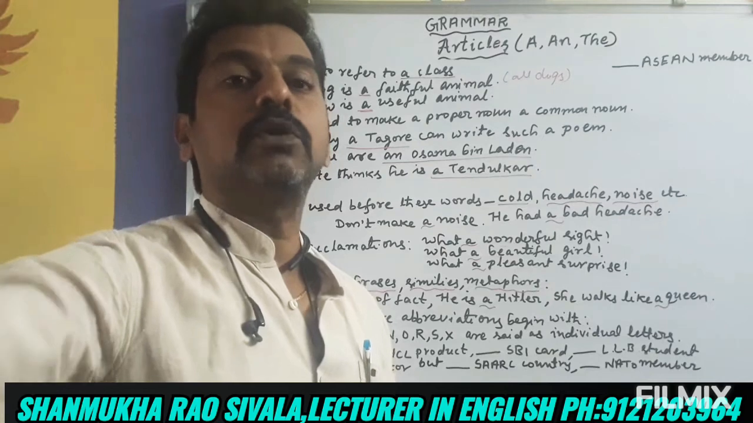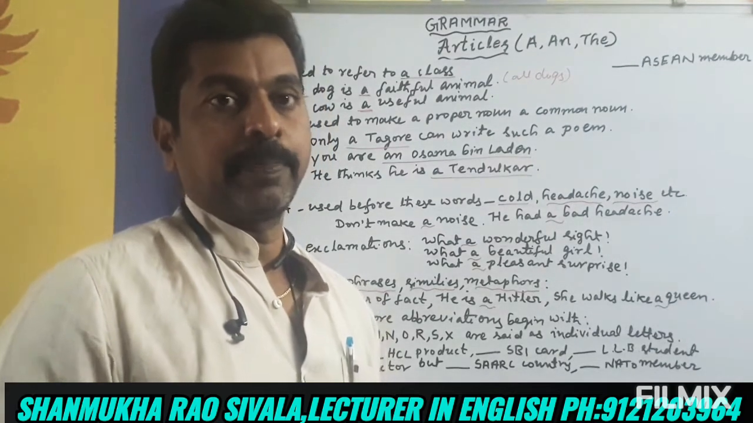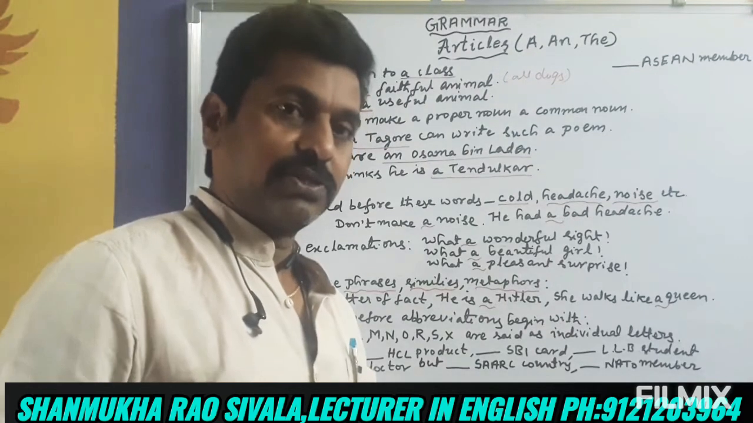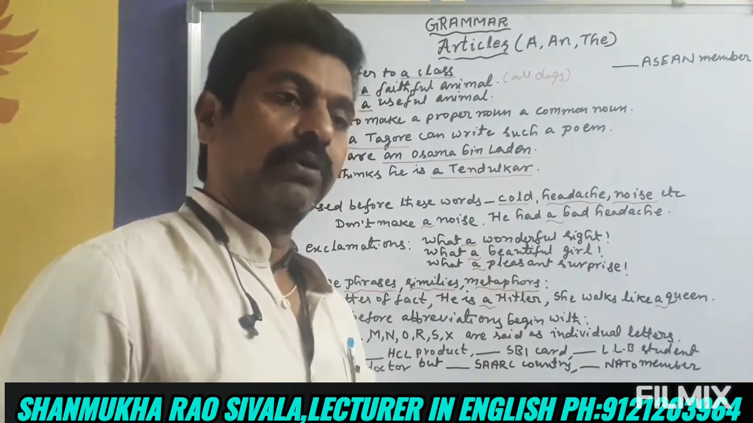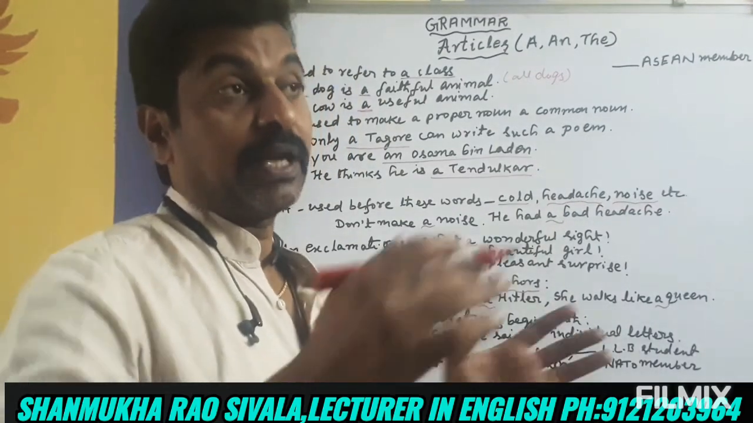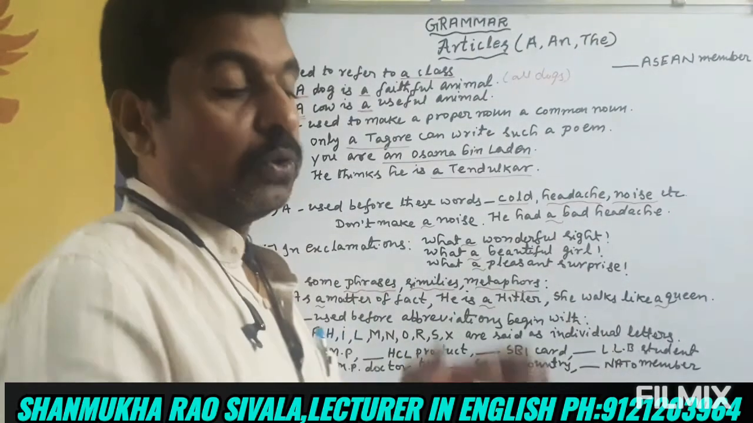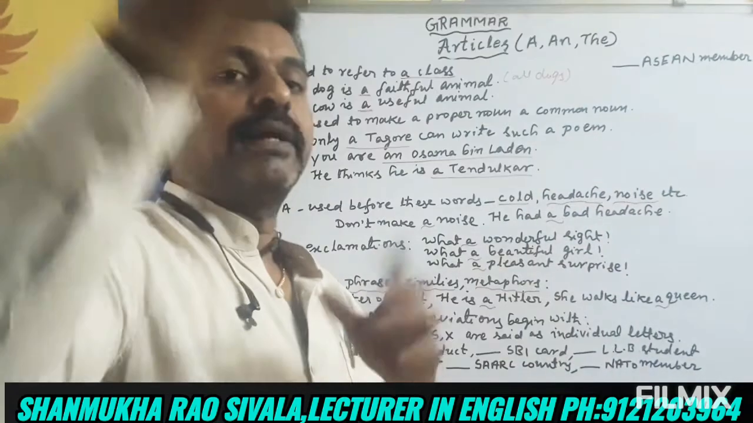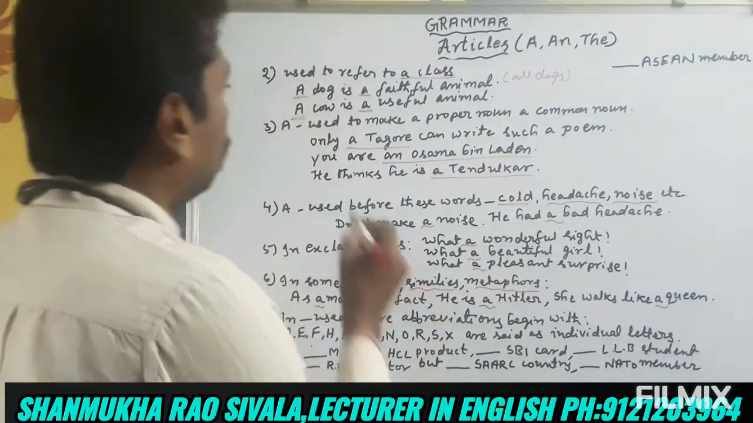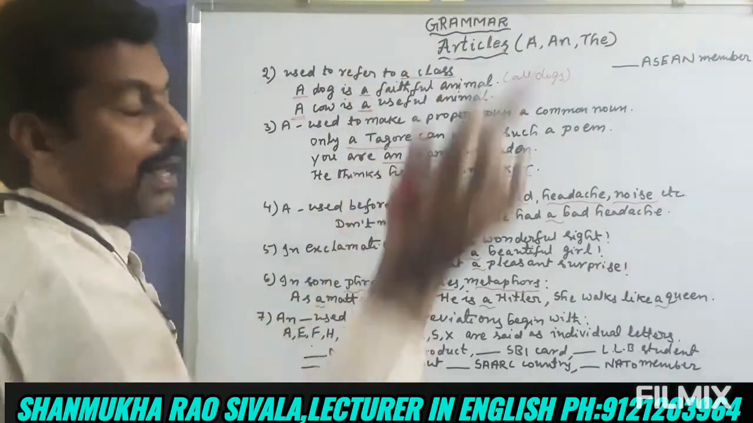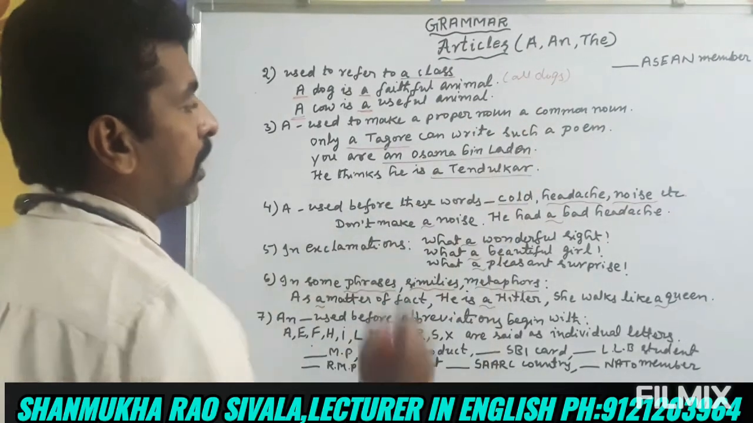Tagore, who won the Nobel Prize for India. If we say "a Tagore," generalized, it becomes a common noun. So a person who is as great as Tagore, a great person like Tagore. Only a great person like Tagore can write such a great poem. "Only a Tagore" means not that Tagore, but a great person like Tagore can write such a poem.